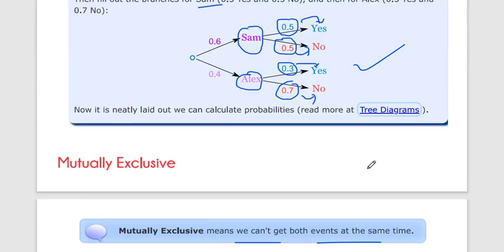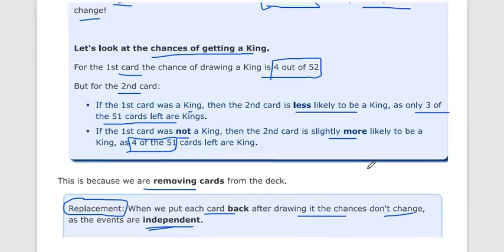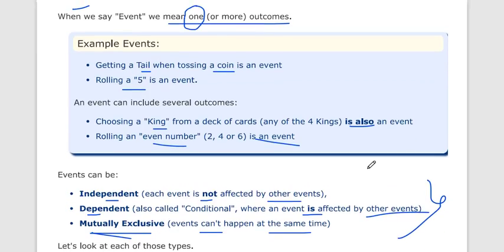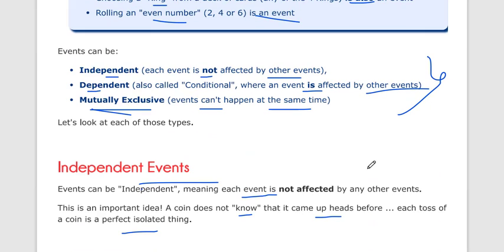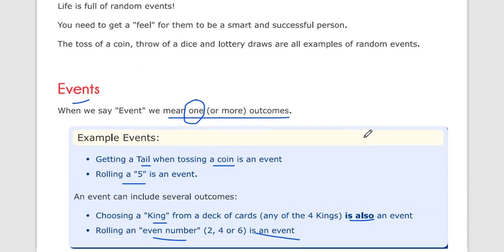So these are mainly the types of events: independent events, dependent events, and mutually exclusive events. In the next lecture we will discuss more about independent and dependent events, and after that we will discuss mutually exclusive events. All three types of events we will discuss in detail with examples. So now this is your types of events.